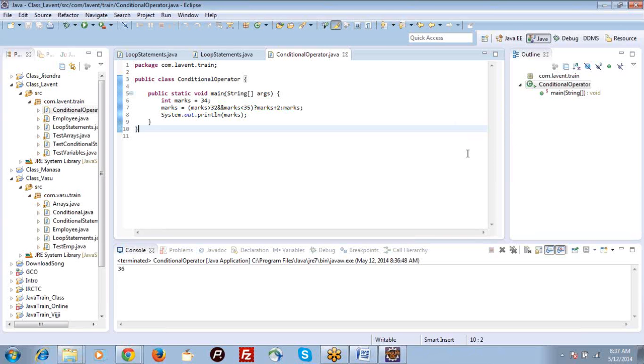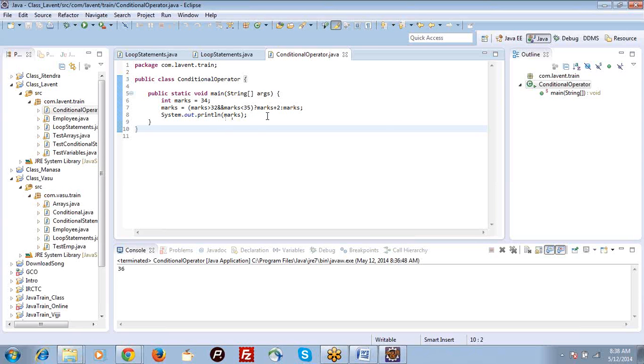So if you use an if-else block, you can use an if-else block also. When compared to this, it looks good, because in an if-else block you need to use these block statements. It looks like big code, like 4 lines of code.